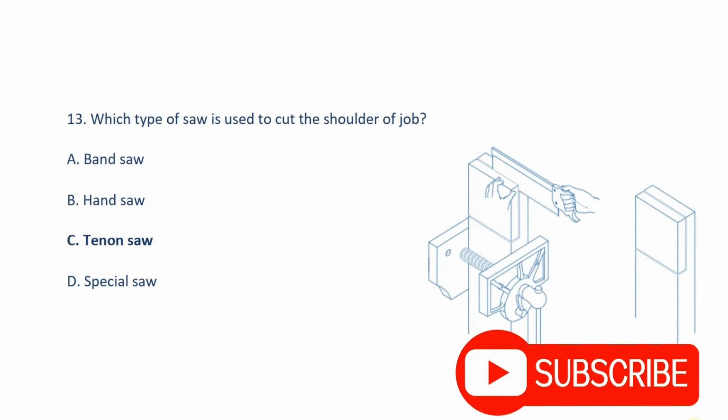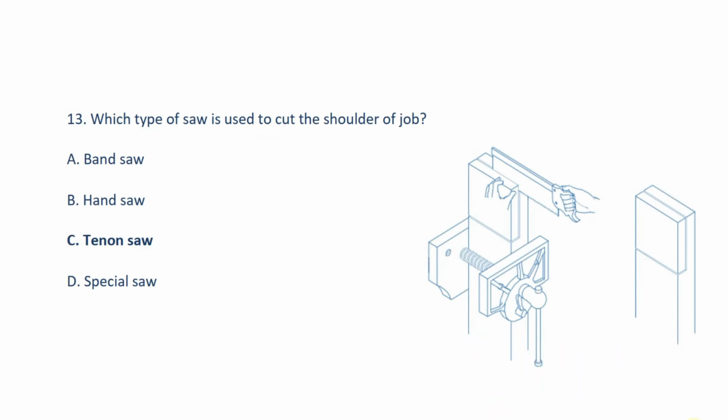Question number 13. Which type of saw is used to cut the shoulder of jaw? Answer option C, tenon saw.